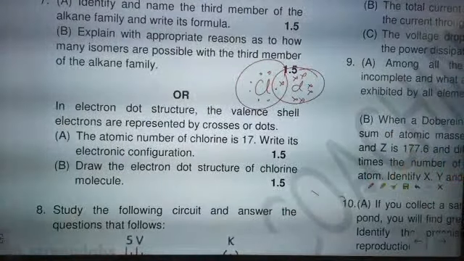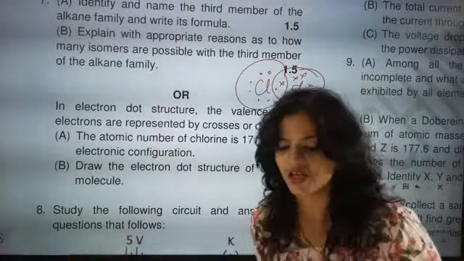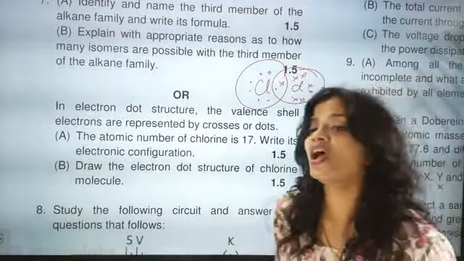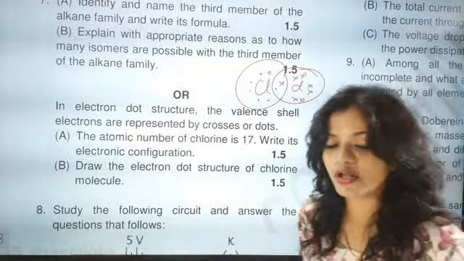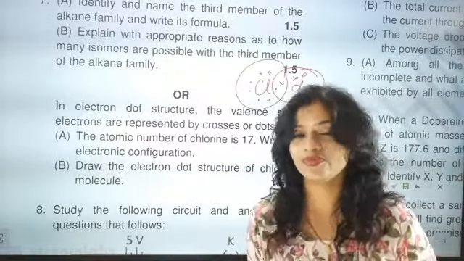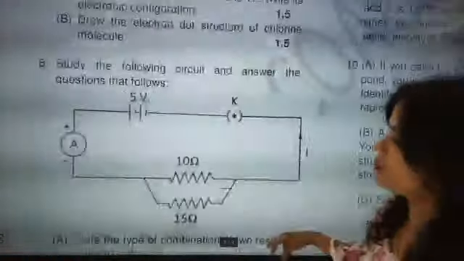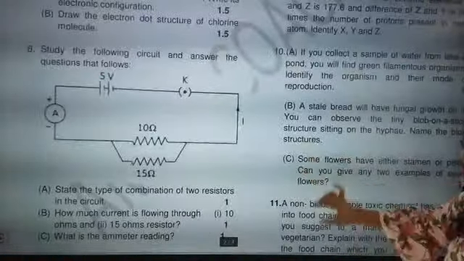Because the last part of the isomer question is quite tricky. If you do not know that propane does not have any isomer and what the definition of isomer says, then don't attempt that question. Attempt the easiest one. So you have to read both the questions very properly. Now go for this question.